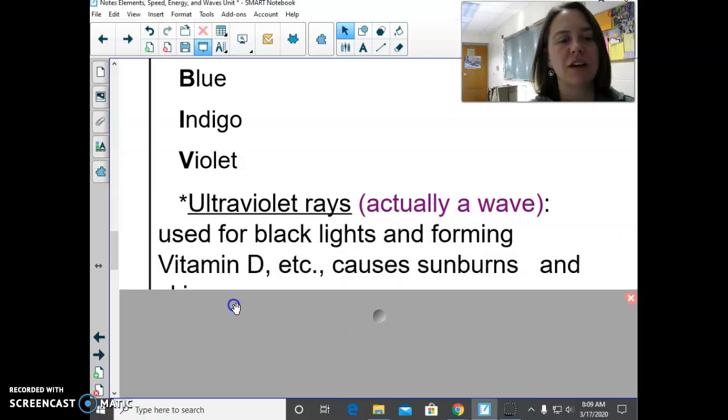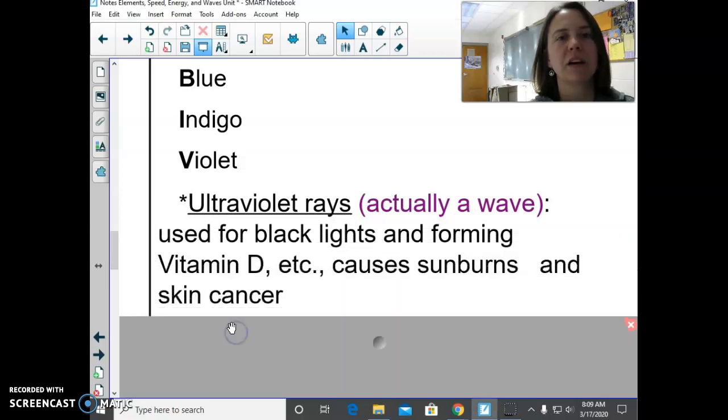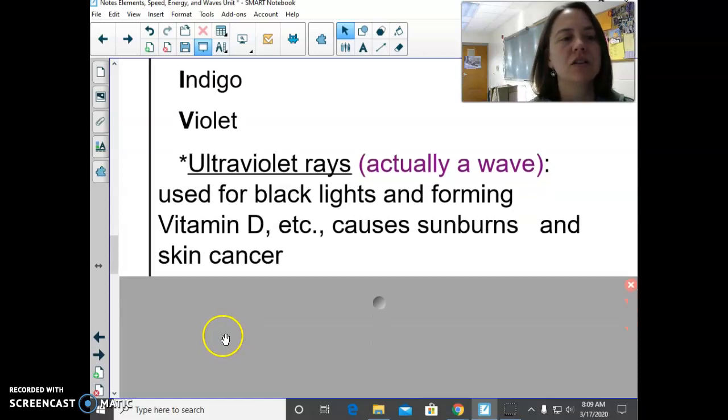They can see ultraviolet rays. A lot of insects can see that, for example. So ultraviolet rays are actually a wave, just like we've been talking about, and they come off the sun. And so the sun has infrared, visible, and ultraviolet rays that are hitting us every day.